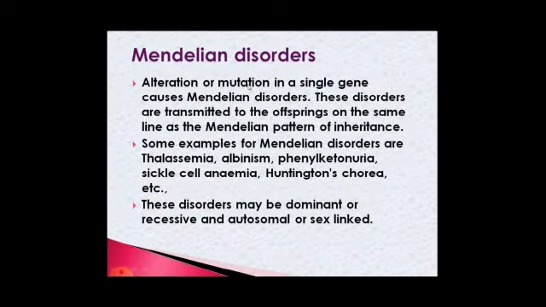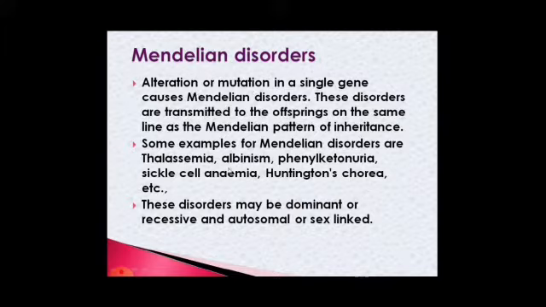Mendelian disorders. Alteration or mutation in a single gene causes Mendelian disorders. These disorders are transmitted to the offspring in the same way as the Mendelian pattern of inheritance. Based on the Mendelian pattern of inheritance, if a single gene causes any mutation or alteration, then that is called a Mendelian disorder.